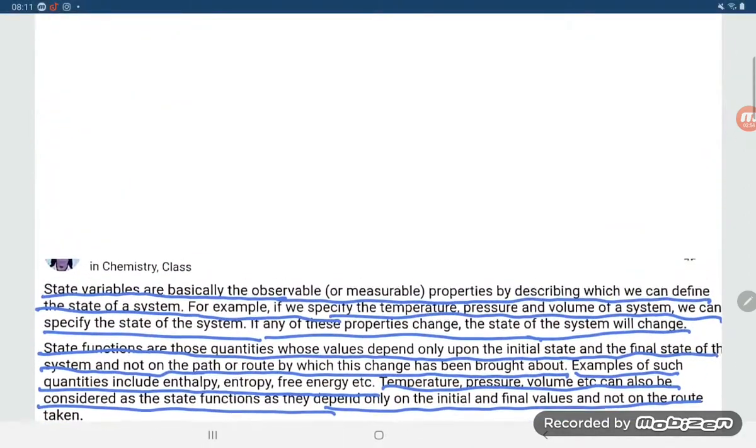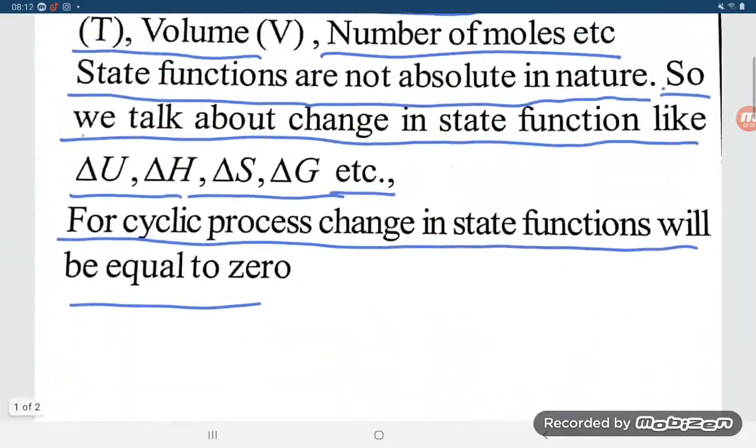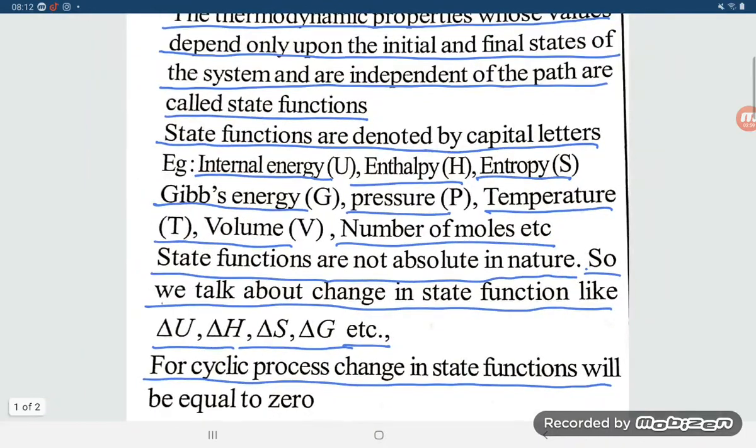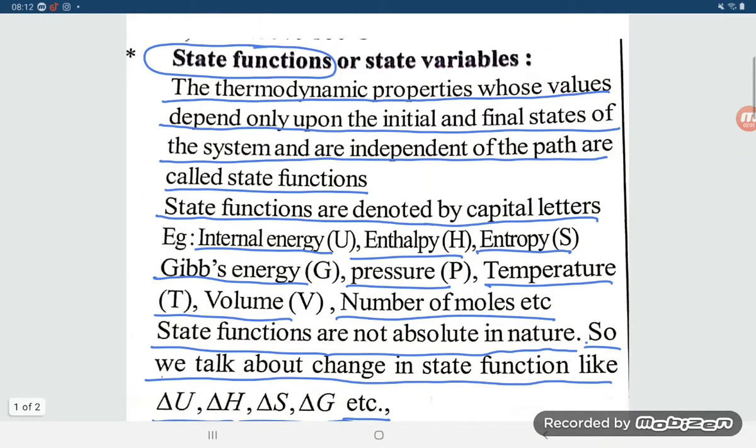So this was the point to be learned about the state function. But with state function, you should always keep in mind that its value depends on the initial and final states of the system, not on all the steps.